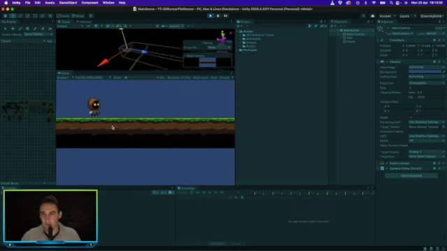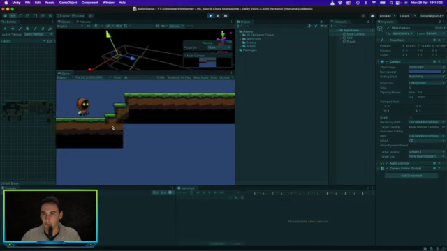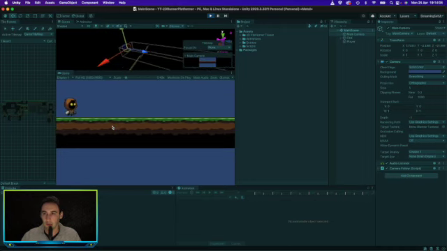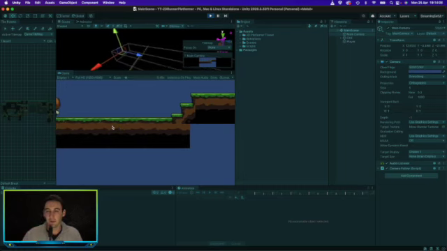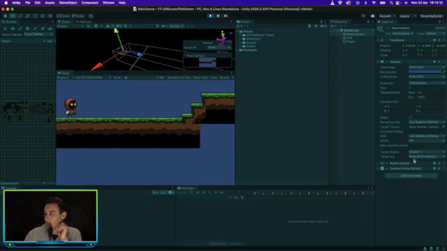Okay, slightly different, but we'll make it work. So now you can see the camera is moving a little bit slow, but it should be fine. Maybe we just need to change the speed of the player. So let's go ahead and see.